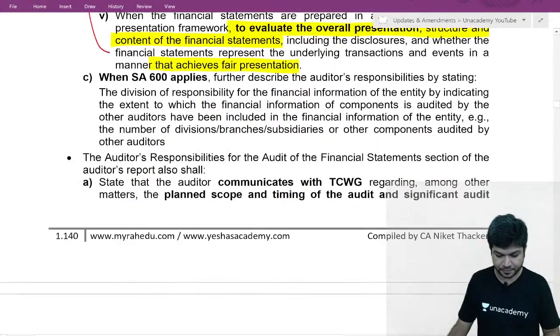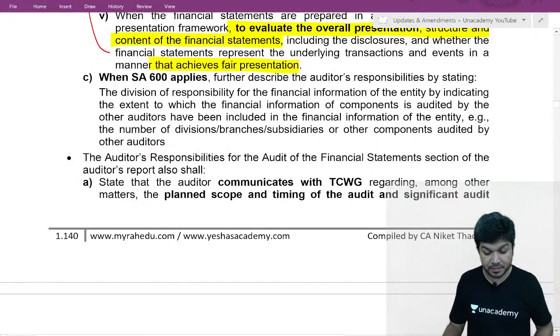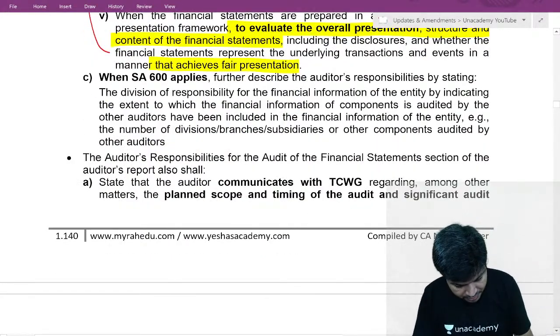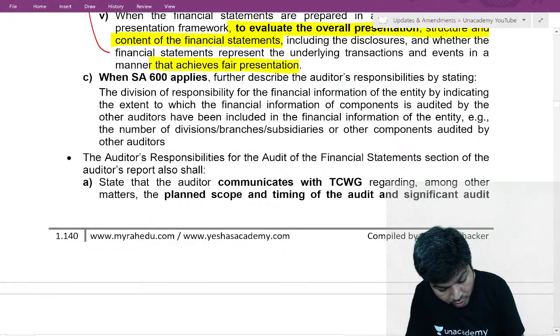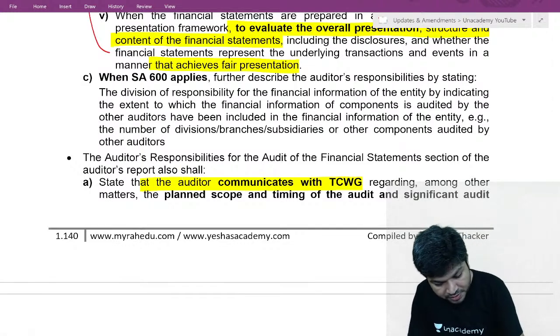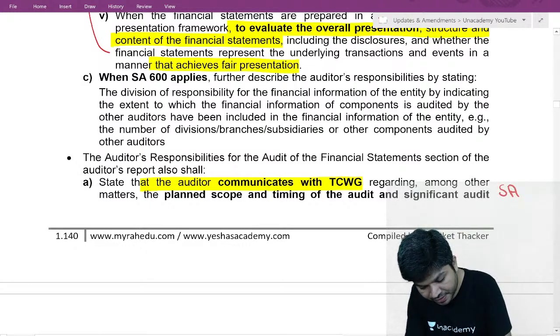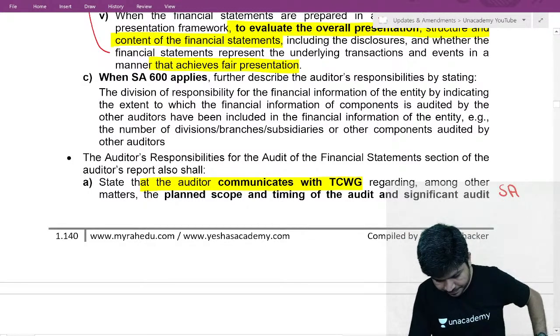And now the third para. The third para is talking about communication. We communicate to TCWG. This is as per SA 260 and 265.